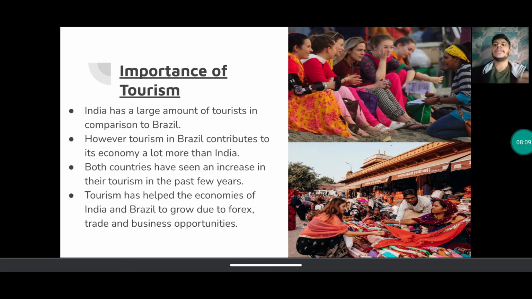And last point, tourism has helped the economies of India and Brazil grow due to forex, trade and business opportunities. Alright, forex यानी foreign exchange. Foreign exchange यानी बाहर से जो लोग आते हैं वो रुपया लेके नहीं आते. Alright, they have dollars, they have a lot of other currency, rubles, they have yen. लेकिन इंडिया में यूज करने के लिए वो डॉलर्स, रूबल्स, येन ये सब यूज नहीं हो सकता.